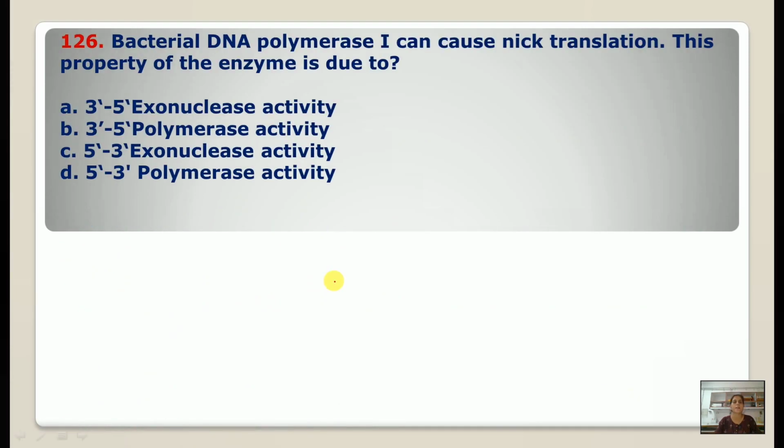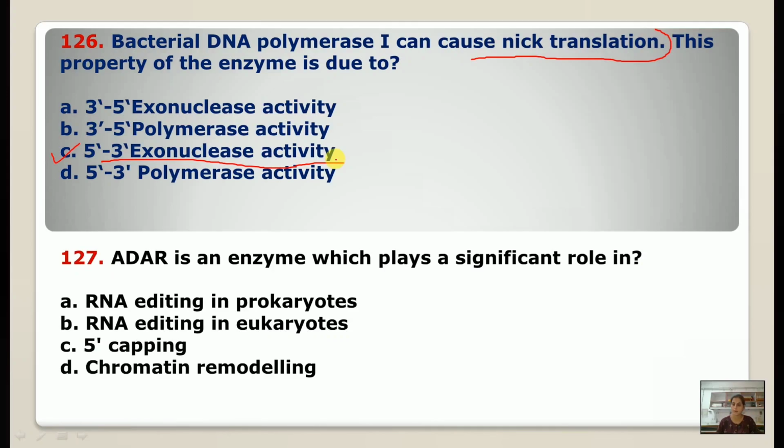Number 126, status. Bacterial DNA polymerase 1 can cause nick translation. This property of the enzyme is due to 5' to 3' exonuclease activity. Number 127, ADAR is an enzyme which plays a significant role in RNA editing in eukaryotes.